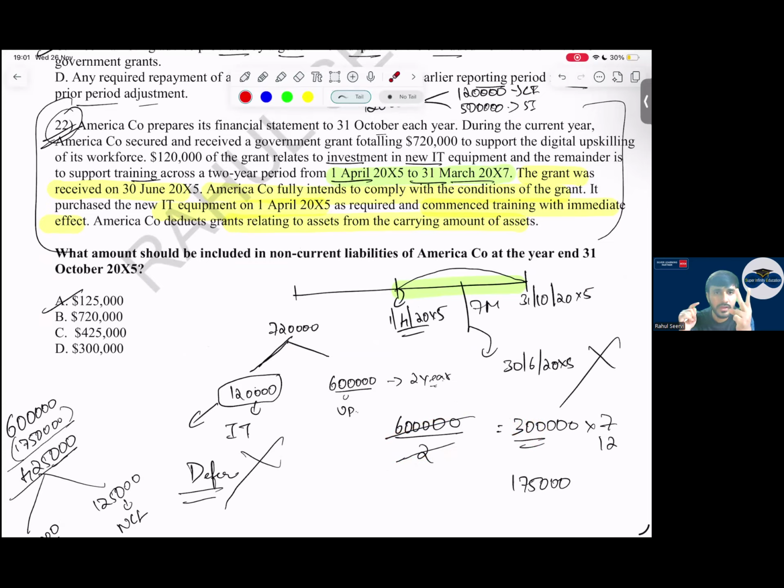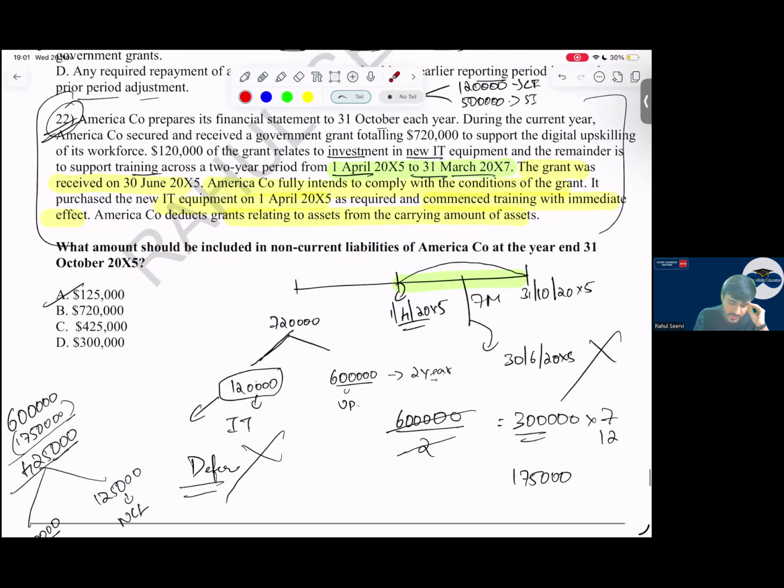April, May, June, July, August, September, October. 7 months I will recognize into P&L as an income. So 1,75,000 will be my P&L as an income. Yes, sir. What is the question? What amount should be recognized in non-current liability?